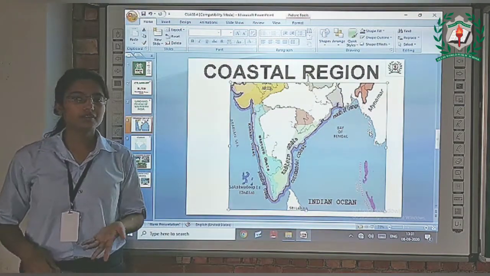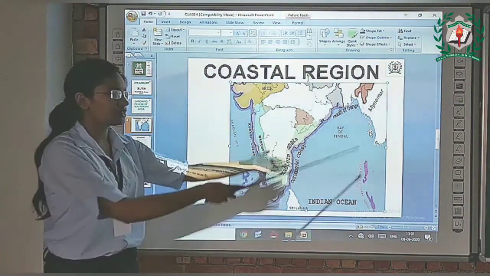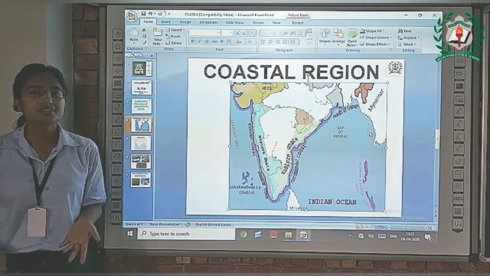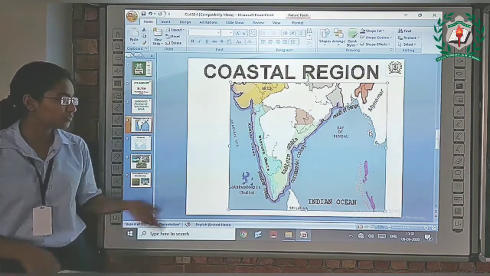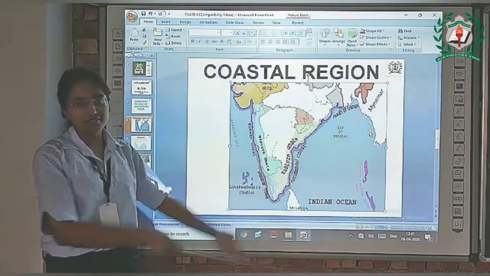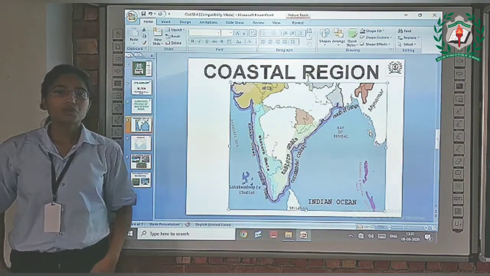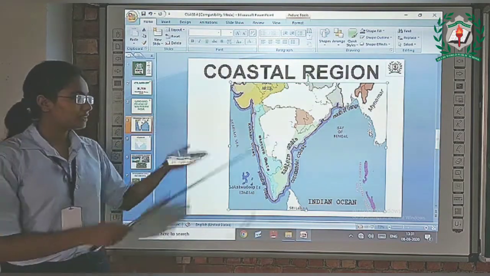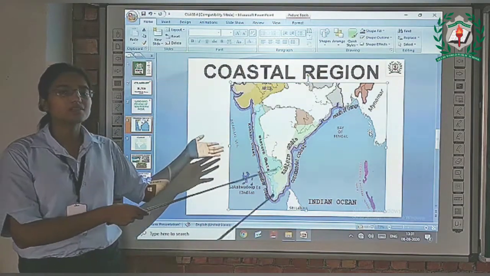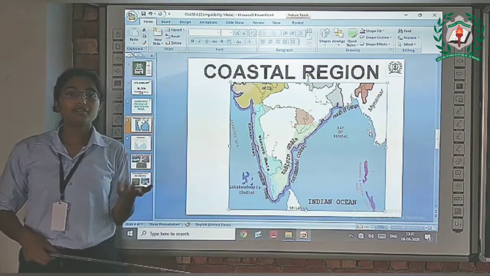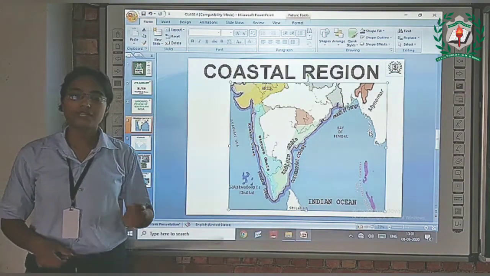The oceans around our country give us a big opportunity for trading because of these seas. The main occupation of people who belong to these places is fish farming and trading.